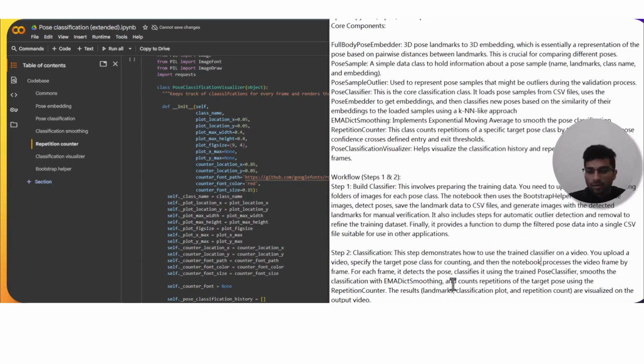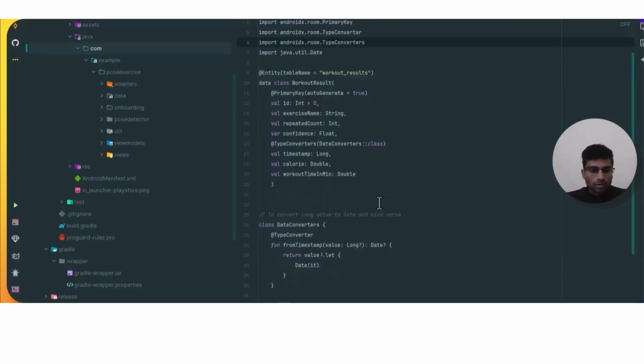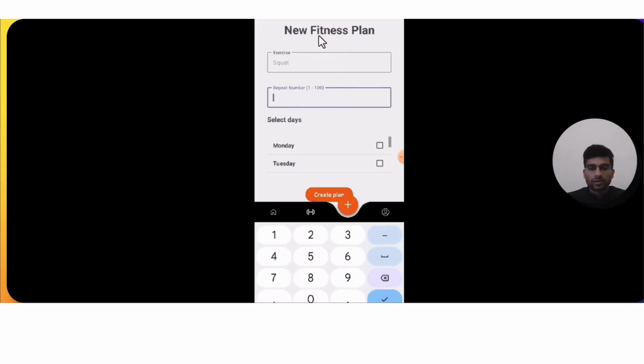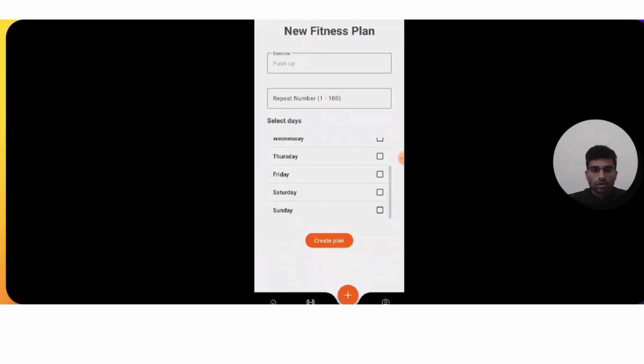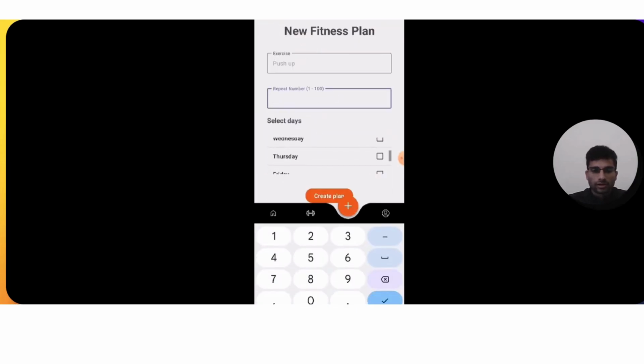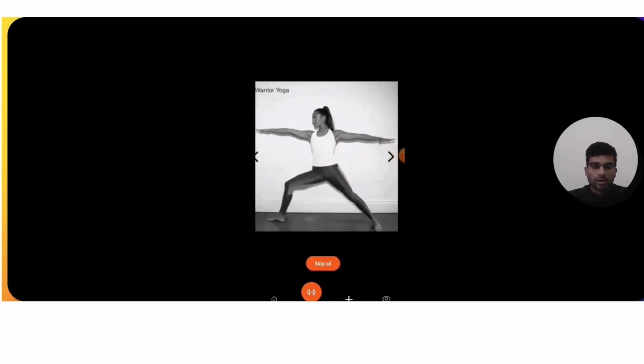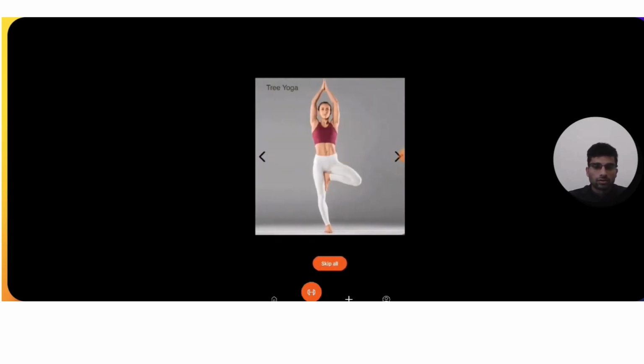So let me show you a bit of a demo of the code as well. So let me just run it. For example, let's say you have new fitness plans, and then we have this. This is how you select some days and you would be able to implement those plans. And these are the exercises and questions that we made. These are the accurate ones, you should follow these.